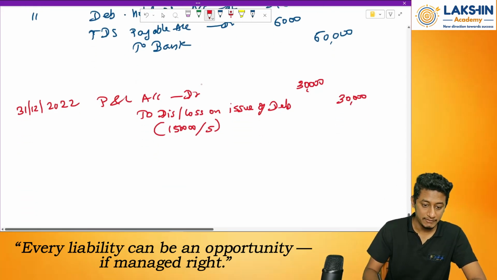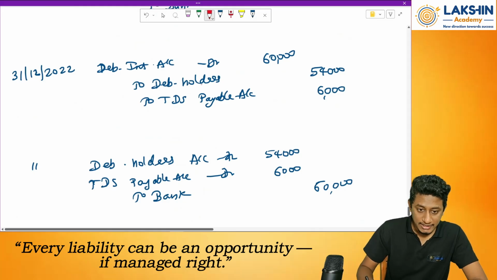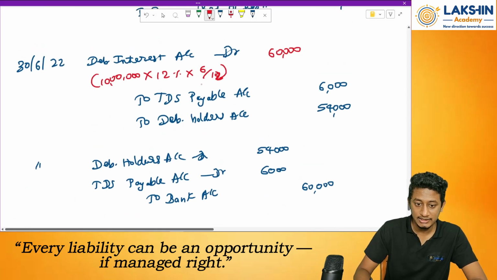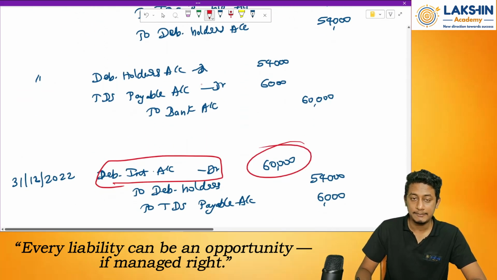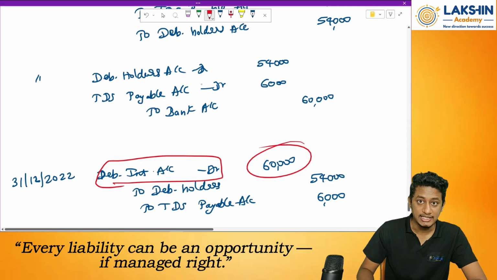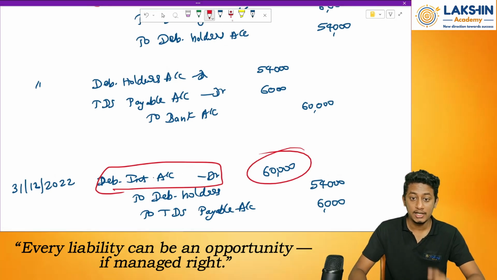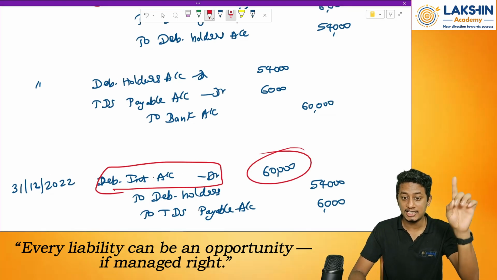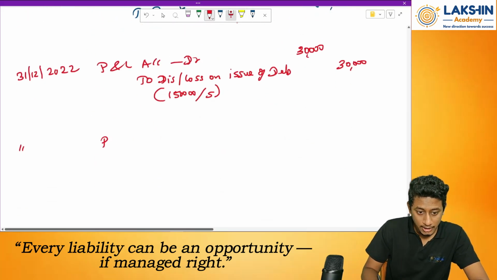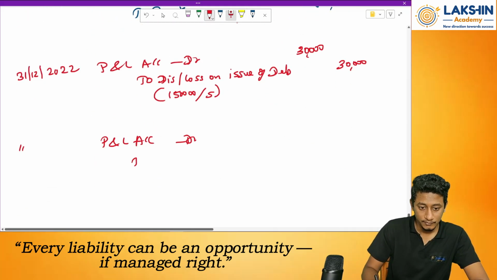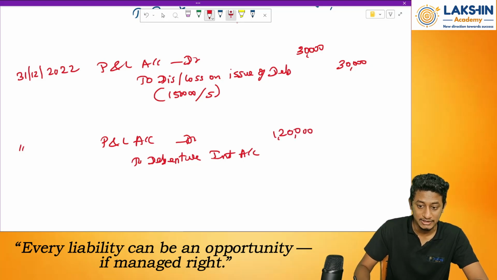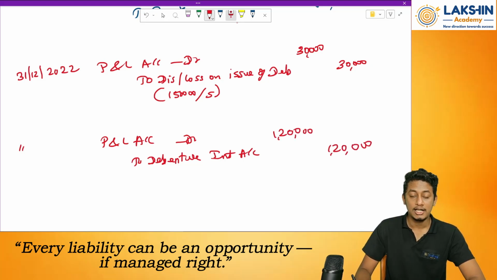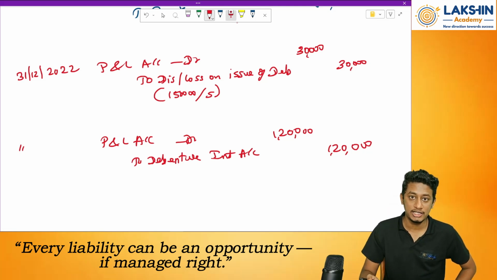Okay. And one more interest remaining. Whatever debenture interest I have passed over here is an expense account. Here and here there are two debenture interest account entries passed for 60 plus 60. This has to be transferred to P&L account again. So transfer entry. Remember, sole proprietorship, final accounts, transfer entry. What is the transfer entry? P&L account debited to debenture interest account. How much? Rupees 1,20,000. Why 1,20,000 rupees, sir? 60,000 in June month, 60,000 in December month. So total interest paid during the year is rupees 1,20,000.